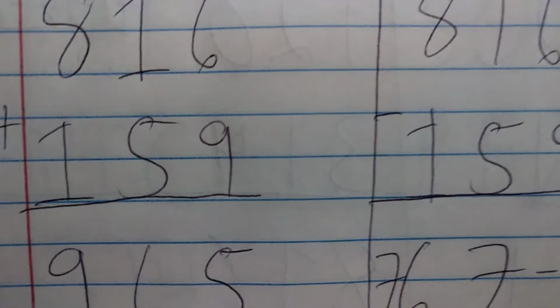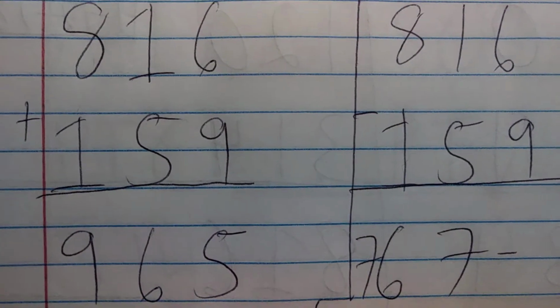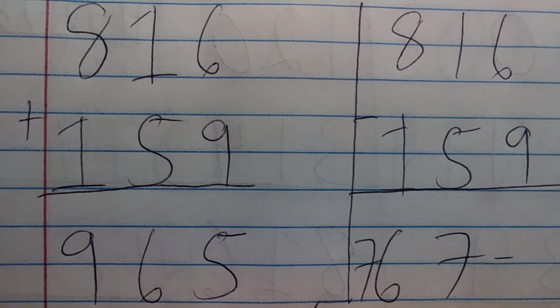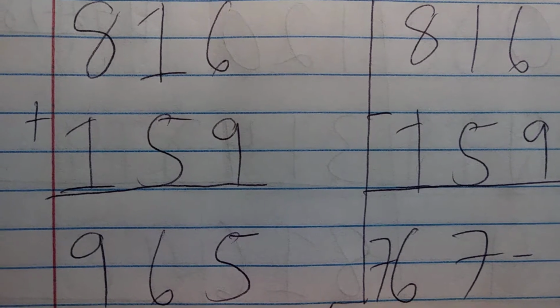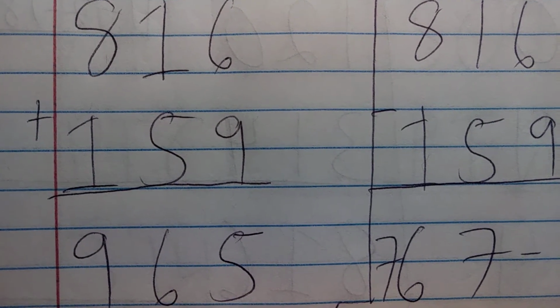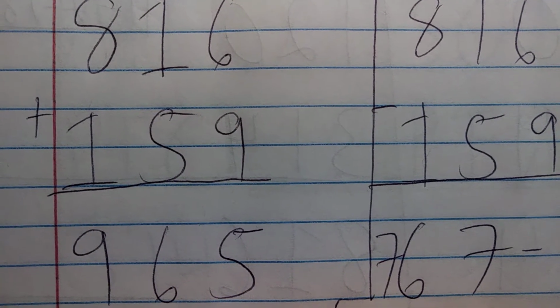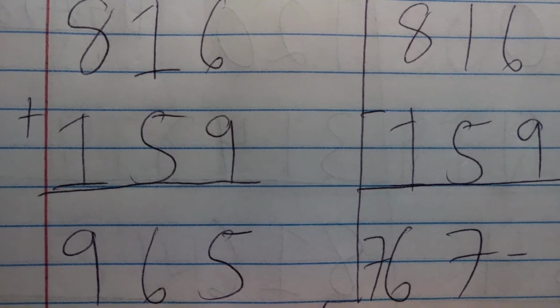You're going to take 816 and also add 159. So 8 plus 1 is 9. 1 plus 5 is 6. And then 6 plus 9 is 15. Keep the 5. 965 did not hit in the next 7 days.